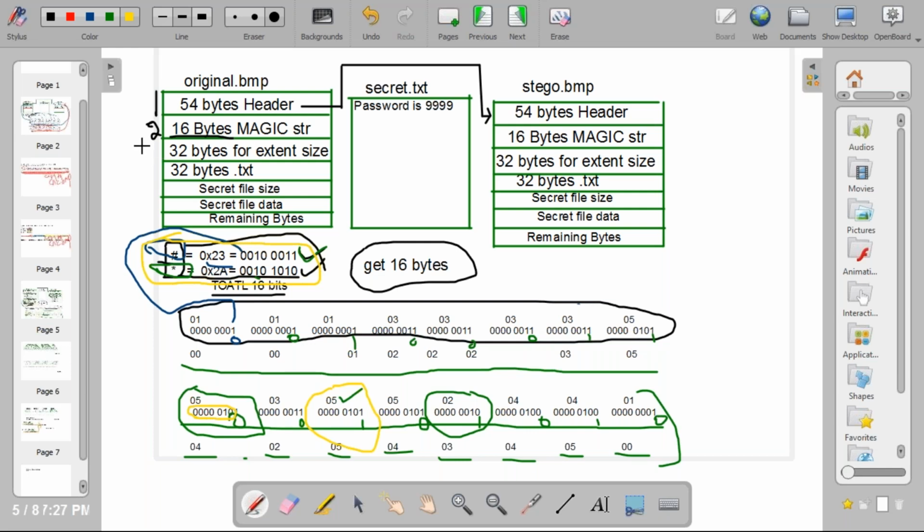See the next one, the third one, that is the extension size. File extension size.